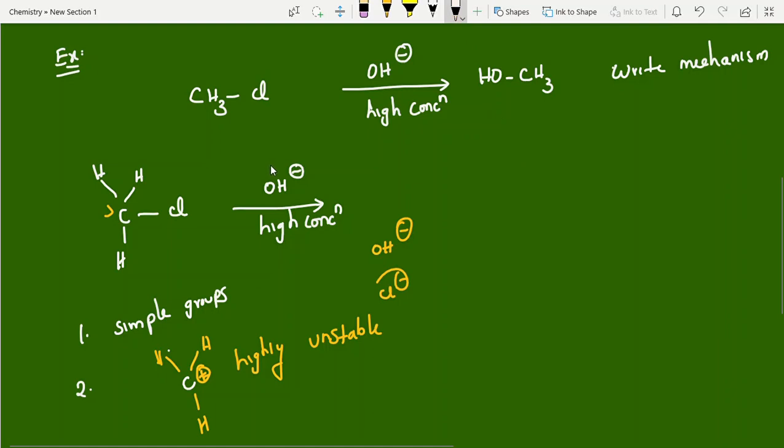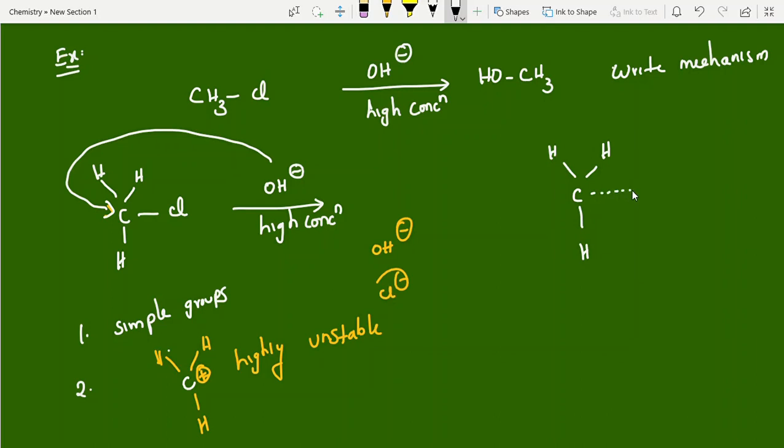He'll go and attack backside because of the high concentration, attacking backside. Then what happened? What is that? C. What is the output here? CH, H you can write. See, the leaving part is slowly leaving and the attacking part is attacking. This is what we call the transition state. It is highly unstable. Transition state, unstable.